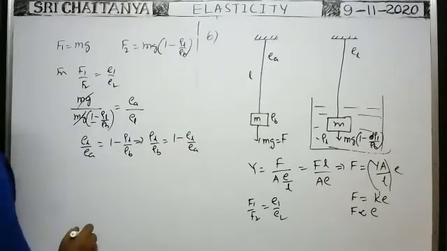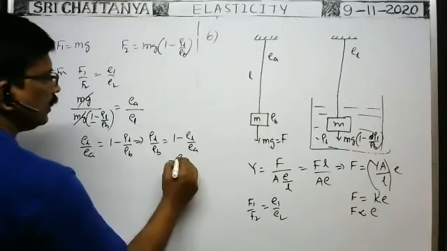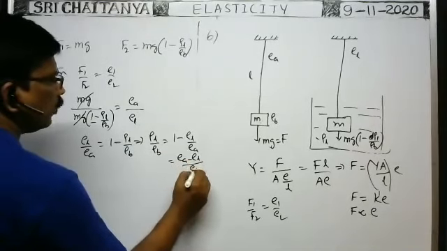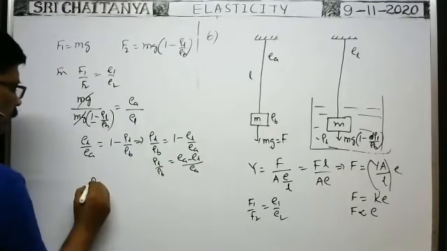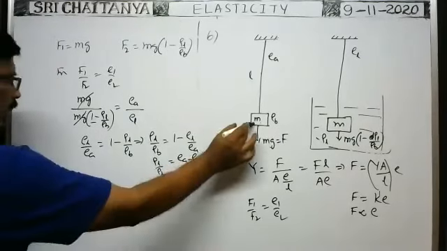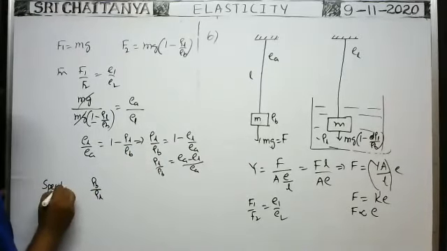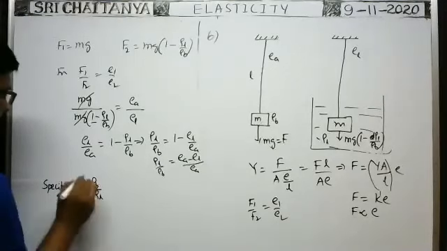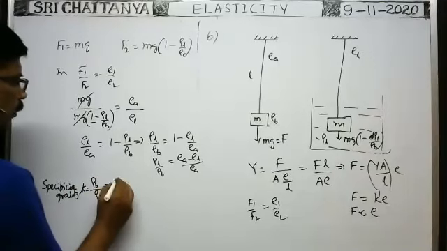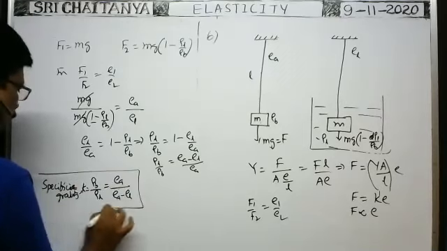Or when you take the LCM, (EA minus EL) by EA is equal to rho L by rho B. Then rho B by rho L, that is the density of the body by the density of the liquid, is the specific gravity or relative density of the body. Specific gravity is equal to rho B by rho L, which is EA by (EA minus EL). That is the question they asked previously.